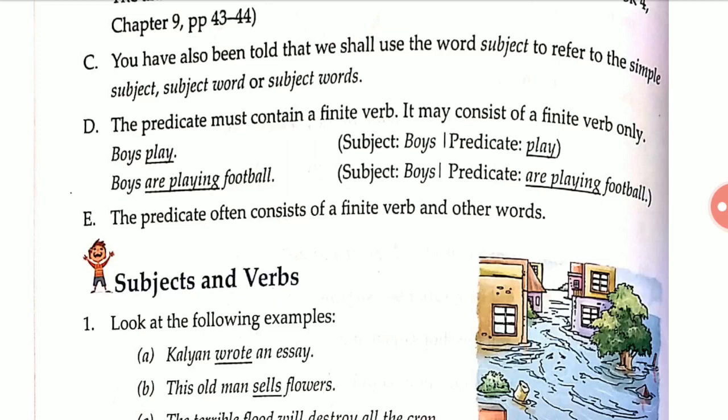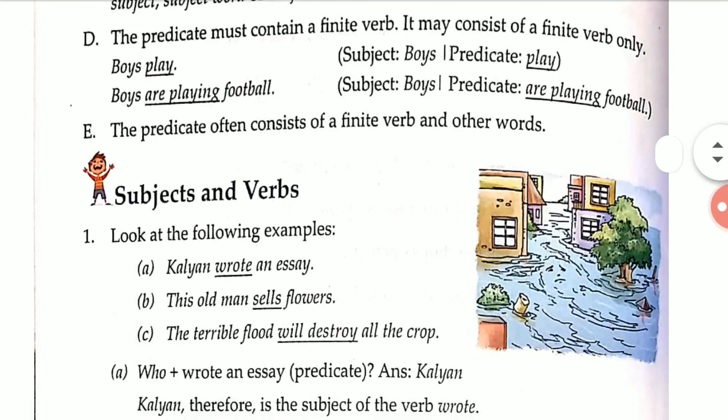Boys are playing football. When the question comes of who or what, it is the subject of a verb. And here the verbs are the predicate, which is also a finite verb. You know that a finite verb is a form of verb which has a subject, and here play has a subject, that is boys. Are playing is a finite verb which is also a predicate and has a subject, that is boys. Okay, you got clear with this?